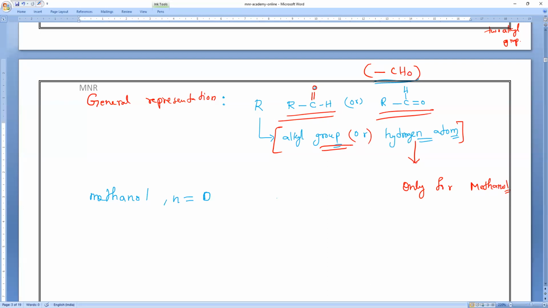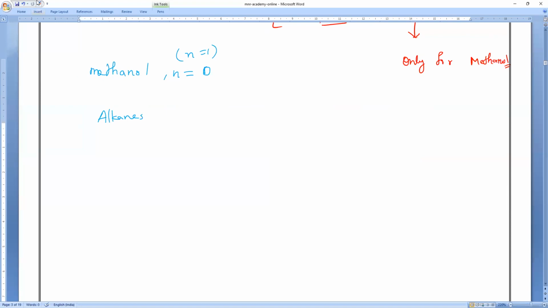So let us start. We will consider basically n equals 1. So n equals 1 means what, everybody? Alkanes start from n equals 1. What is that? Methane, CH4. Here itself we are adding. You see C single bond H, single bond H, single bond H, single bond H. Now, what we are doing: we want to add oxygen.